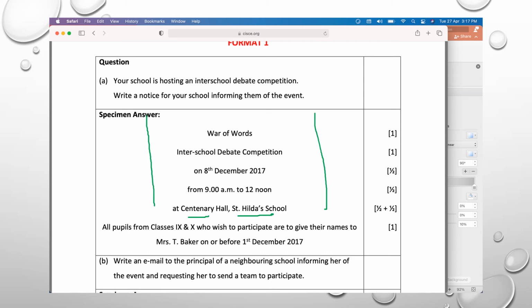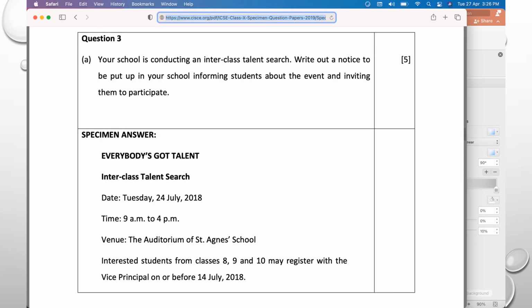Now this is from the center, so if your answer script is having format from the center, yes, you will get marks. There is an alternative to this. That is this format where we stick to the margin. As soon as the margin gets over, we start writing. So it's the same, you get 1 mark.